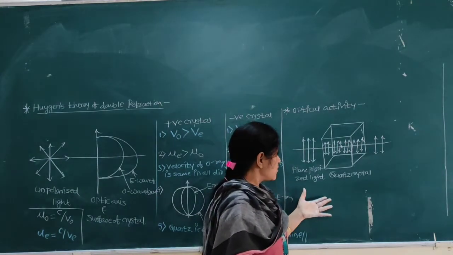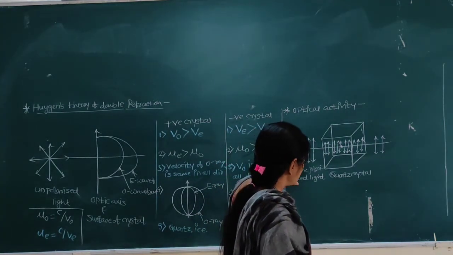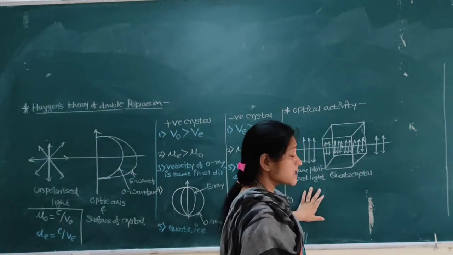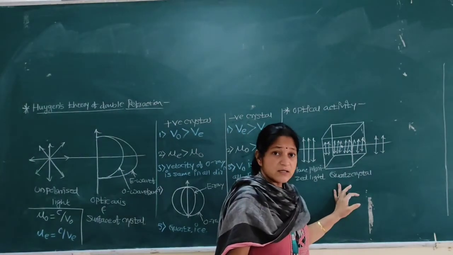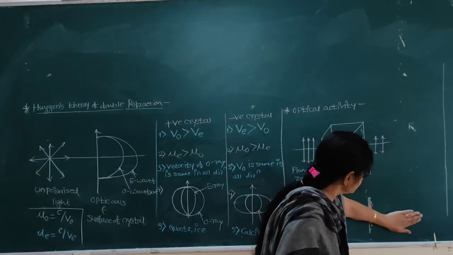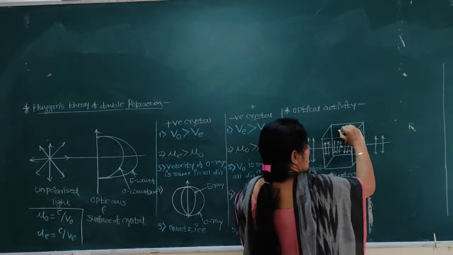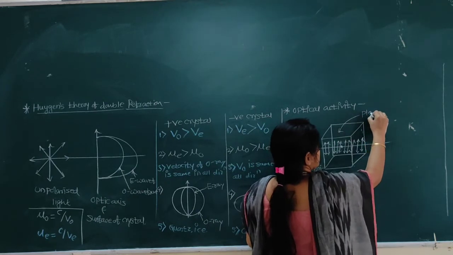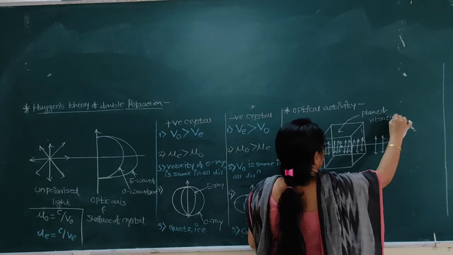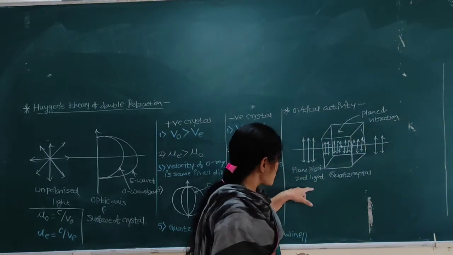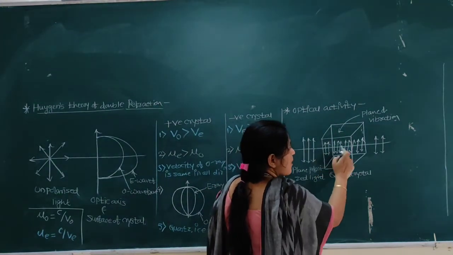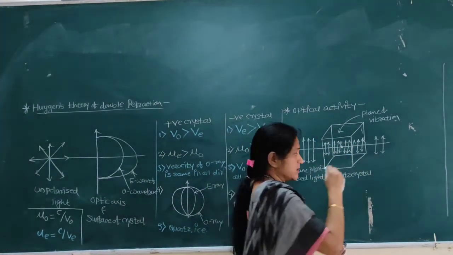In this figure, it is observed that when plane polarized light passes through certain substances like quartz crystal or sugar solution, then the plane of vibrations of the plane polarized light rotates slowly about the direction of propagation of light.